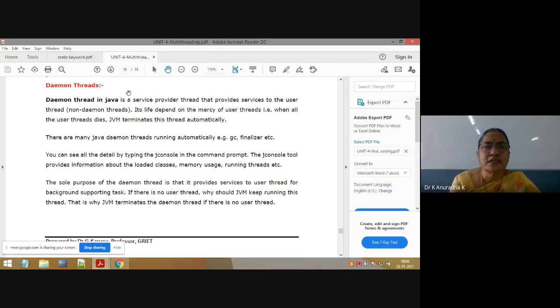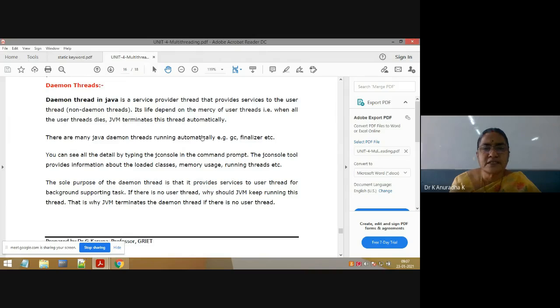Now these are the last two topics: daemon threads and thread group. Daemon threads are easy, nothing much is there. A daemon thread in Java is a service provider thread that provides services to the user thread, that is, non-daemon threads. User-defined threads are called non-daemon threads. Its life depends on the mercy of the user threads. That is, when all the user threads die, the JVM terminates this thread automatically.